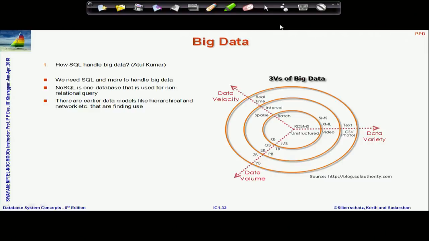But the problem is with the other 2 V's. One is data velocity, which means the rate at which, or the kind of turnaround time that you are ready to give to the database systems. If you are looking at a turnaround time in seconds or milliseconds, the typical relational systems would be able to comply. But if you are looking at a response time below microsecond, or in nanosecond, then the relational systems would often not be able to comply with that. So, you need to do other things for that. But the main complexity of big data comes from the third V, which is data variety.